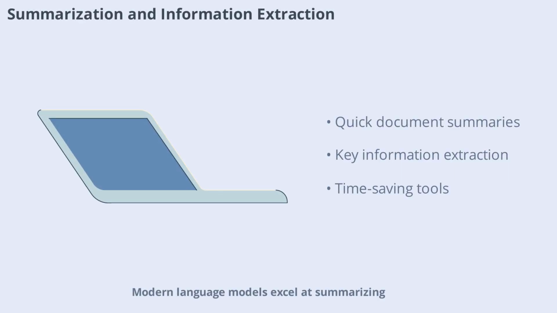Modern language models excel at summarizing long documents and extracting key information. This capability is invaluable for researchers, journalists, and professionals who need to process large volumes of text quickly. Automated summarization tools save time and help users focus on the most important points.